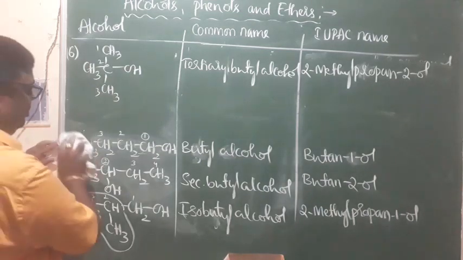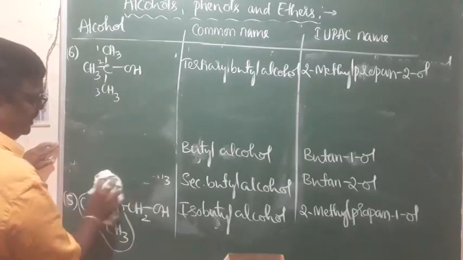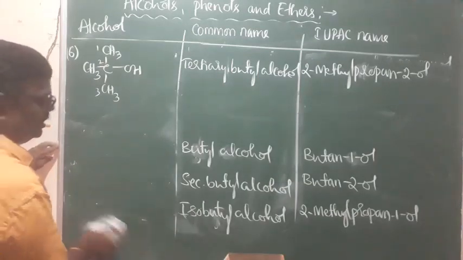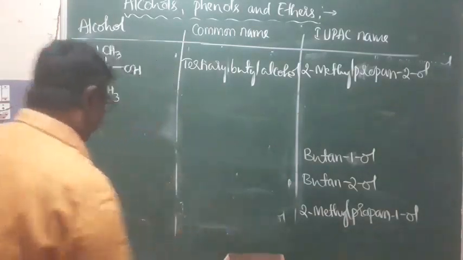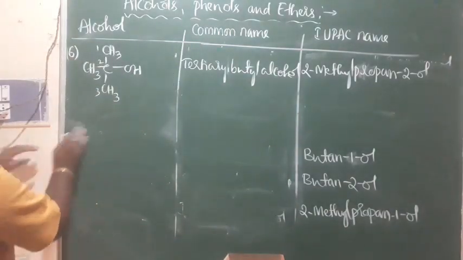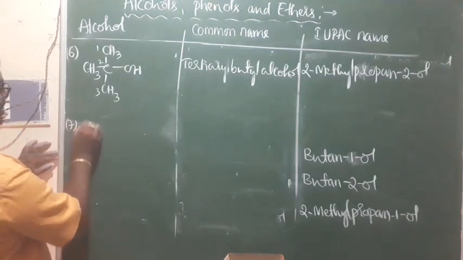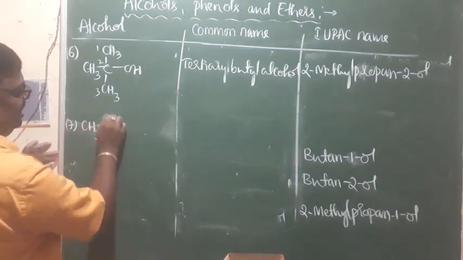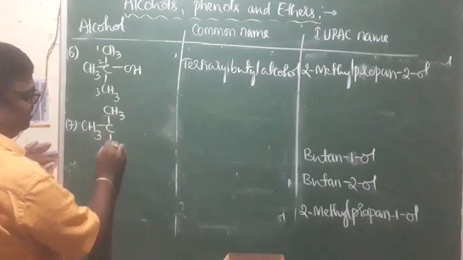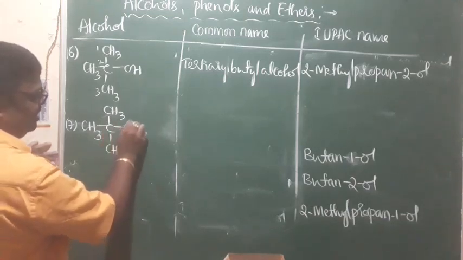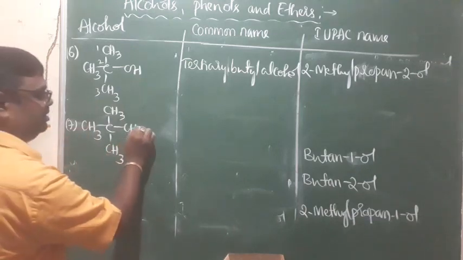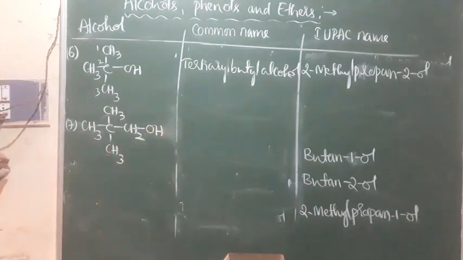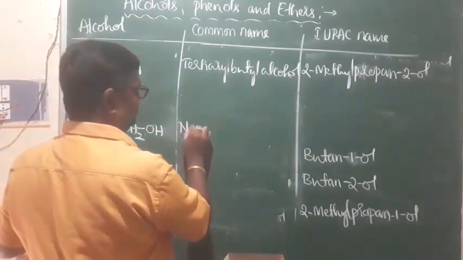We'll go for one more compound. It's an alcohol containing 5 carbon atoms. Look at this, compound number 7: CH3, CH3, CH3, and CH2. Remember, I call it the neopentyl group, and it is a primary alcohol. This is neopentyl alcohol.